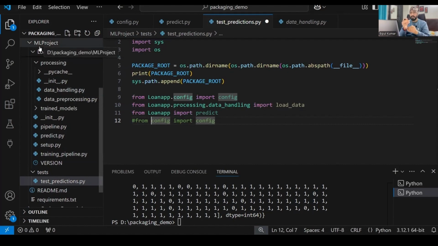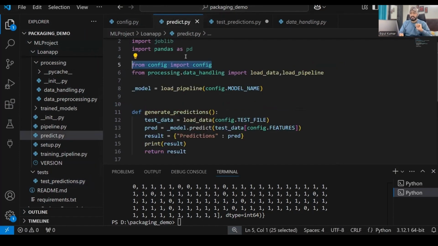So any module within the ML project, any package within the ML project, we can easily import, right? But config is not within the ML project. Config is within loan app, right? So what do we need to do? In the predict section, what can we do?